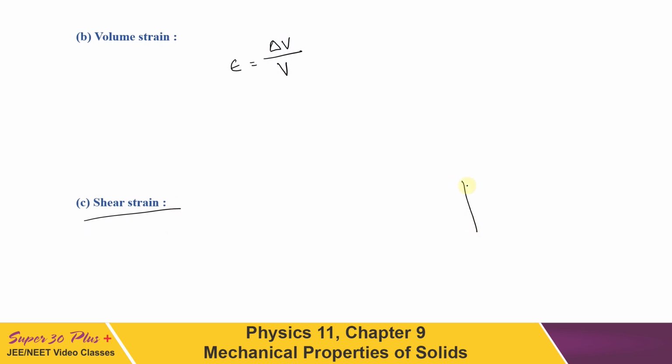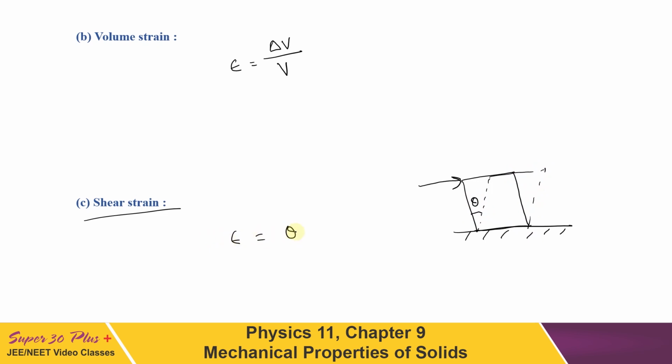As I had shown earlier also, if this lower end is remained fixed and there is a kind of tangential force applied on the upper face, then it will only alter its shape. And let this angle be theta. So this theta itself is known as shear strain.